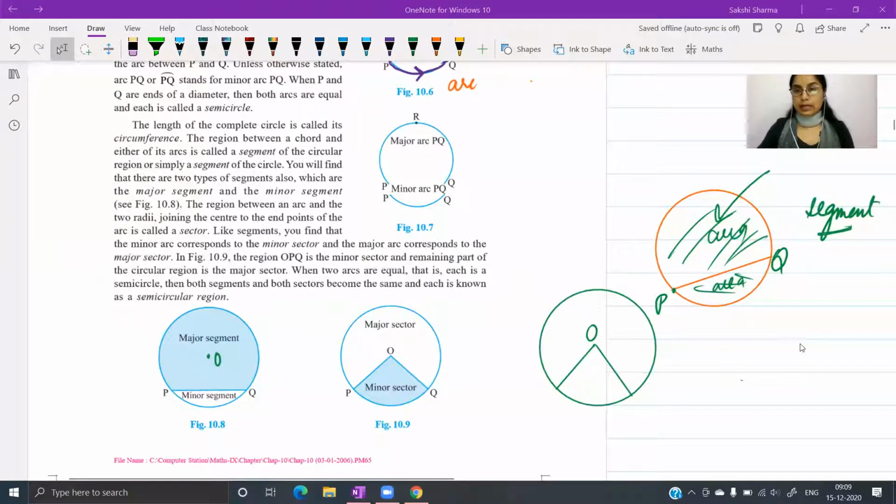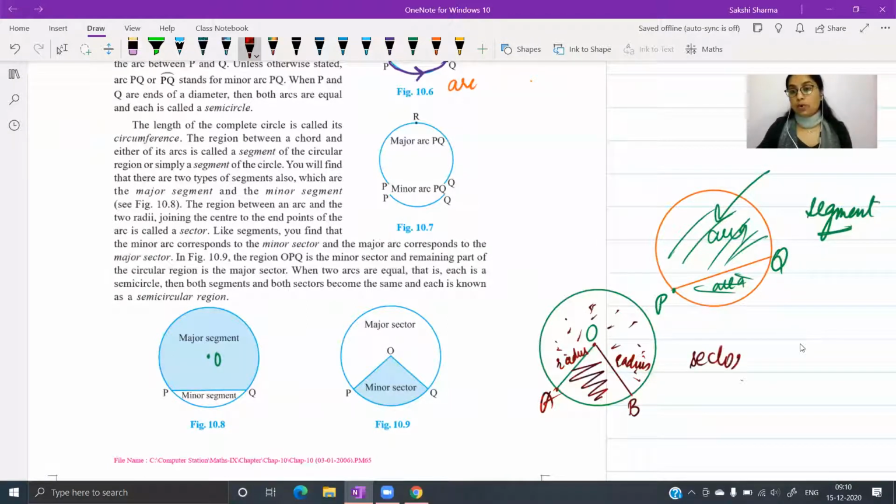So this right here, as you can see, these are the radii of the circle. This is a radius connecting center to a boundary point, and this is also a radius connecting center to the boundary point. इनके बीच में जो एरिया आ रहा है, you could take this area, the smaller portion, and you could take this portion which is larger in size. This usually looks like a pizza slice. The simplest way to remember this is called sector of the circle. Sector of a circle will be the area of circle bound by two radii and circumference. I hope it's clear what we have here.